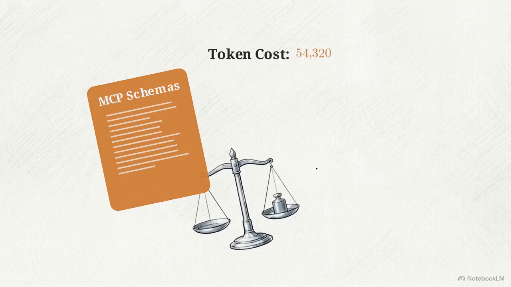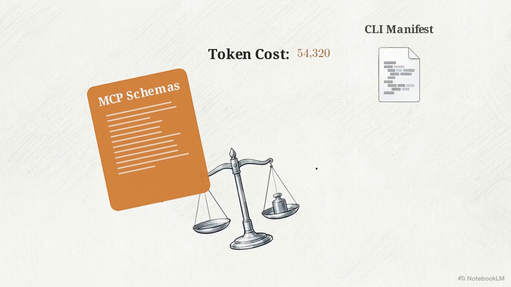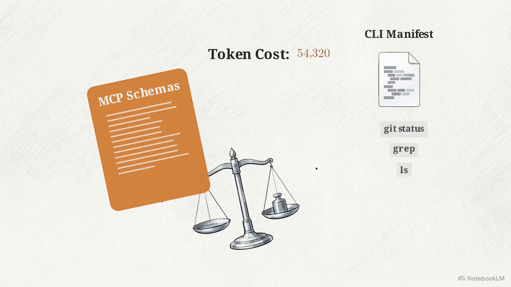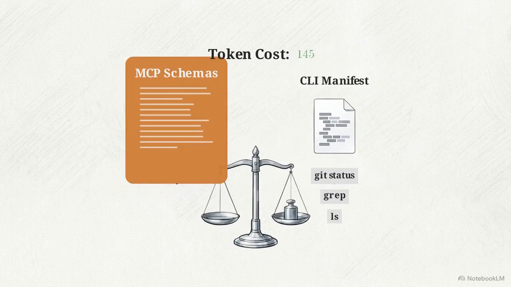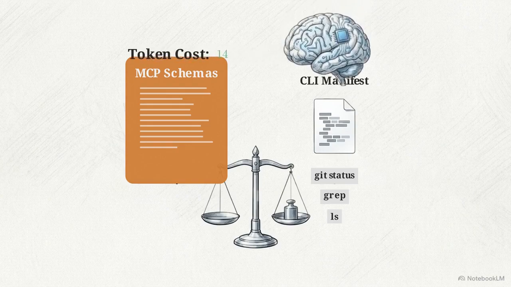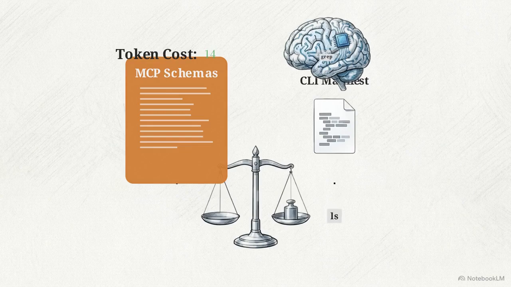The alternative is leveraging a local command line interface, guided by a lightweight manifest file. As you can see, the token weight of specific CLI commands is a fraction of a full schema. Your policy should dictate that CLI execution is used for deterministic, repeatable operations like git, grep, and local file system scripts. The model already understands these commands natively.